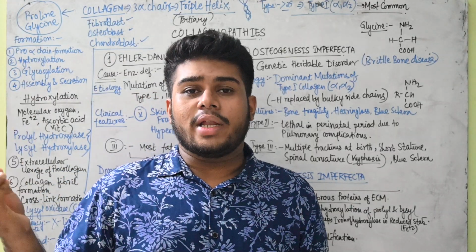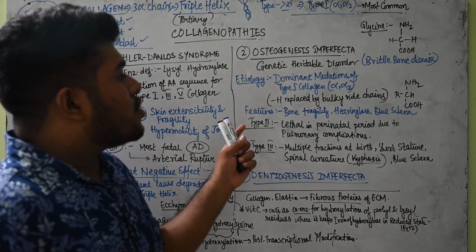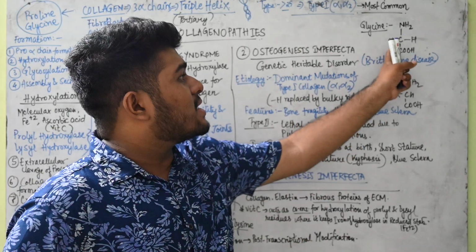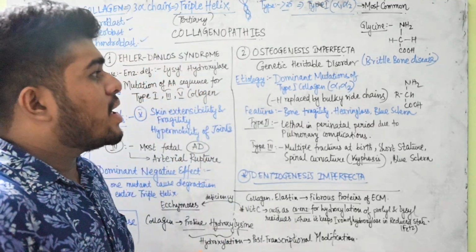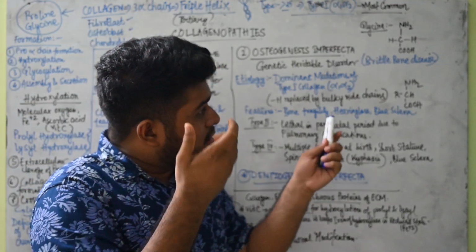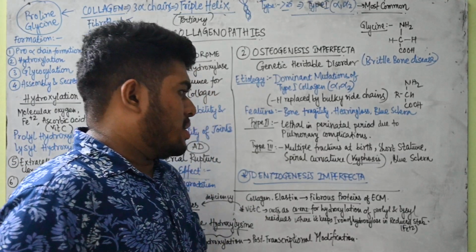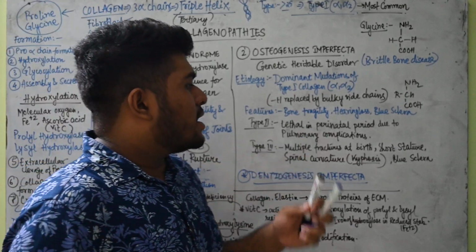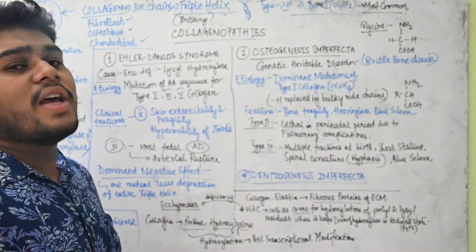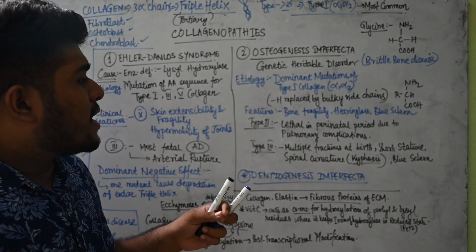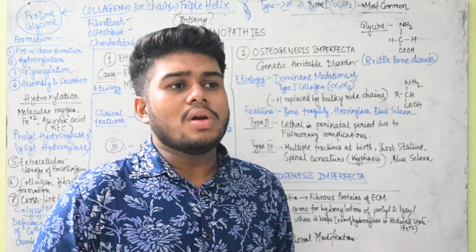glycine and proline are the two most abundant amino acids in collagen structure. So the hydrogen that is present in the glycine will basically be replaced by bulky side chains, and automatically there will be mutation and the structural integrity of collagen will be destroyed. For type 2 collagen defect, there can be lethality in the perinatal period also. That means these things actually start from very childhood because of the enzyme deficiencies that happen. And there can be severe pulmonary complications also, because collagen is very much important in that case also.